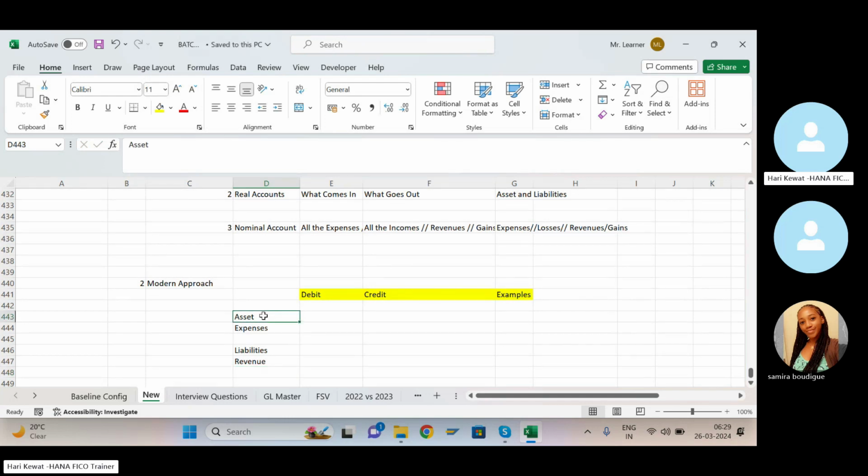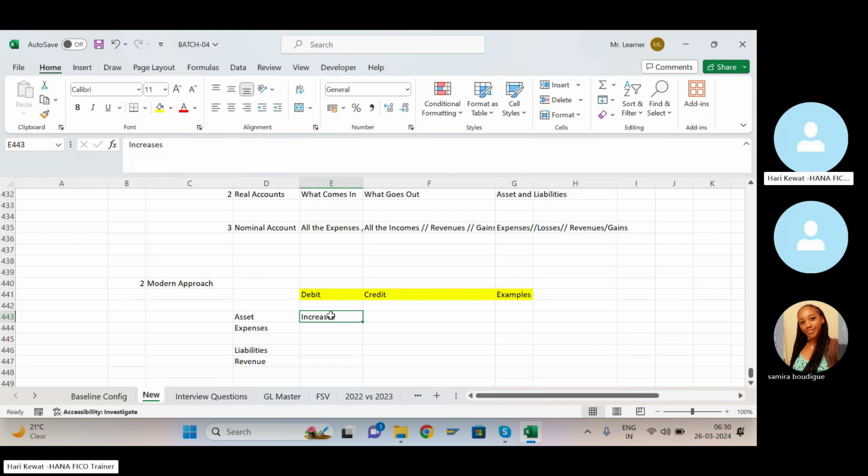So listen very carefully. Whichever you feel is easy for journal entry passing, the modern approach or the traditional approach, you can use it. The modern approach says look at the impact, whether it is increasing or decreasing in the transaction. If asset is increasing, then it should be debited. If you are doing a transaction and in that asset is increasing, it should be debit.